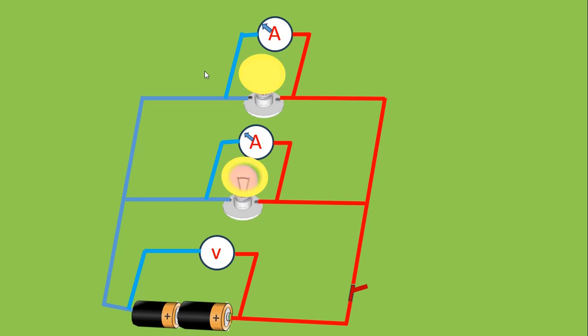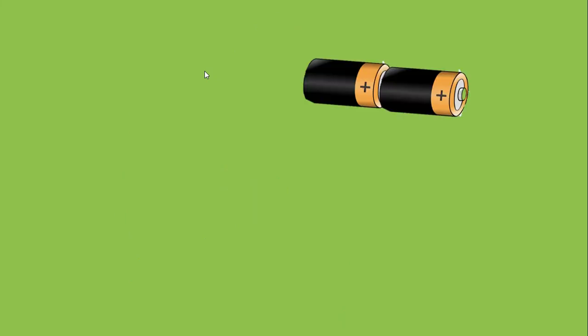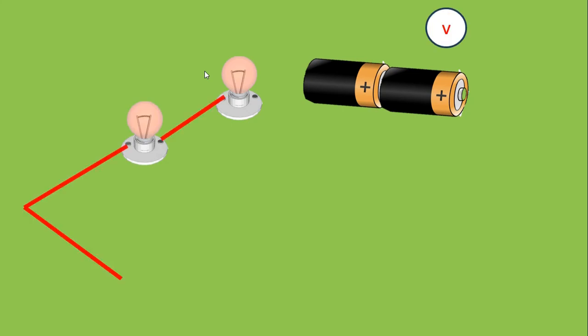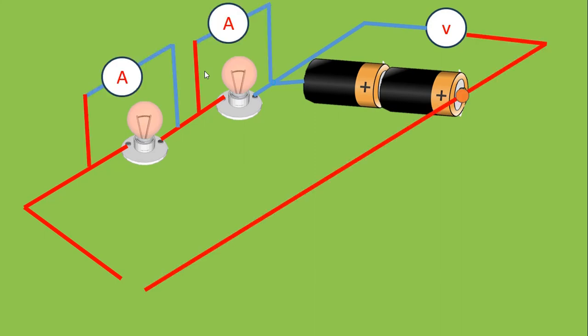We also have the second method known as the series bulb connection, where the two bulbs share the same path of electricity, of charge. So that's the first connection. We have connected the path. We are about to switch on the connection. The bulbs are sharing the same path. So once you close the switch, the bulbs go on.